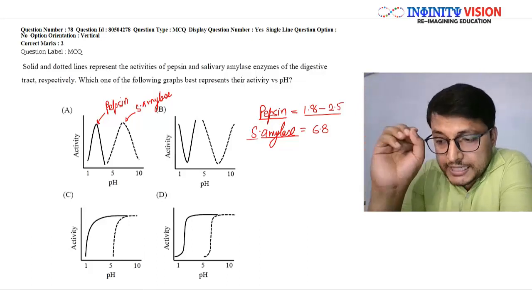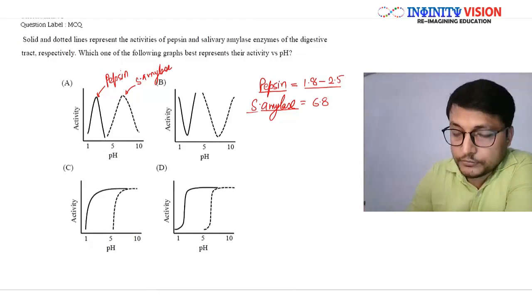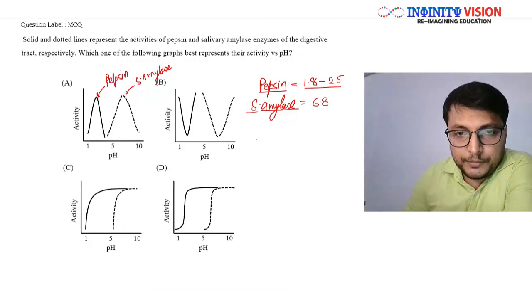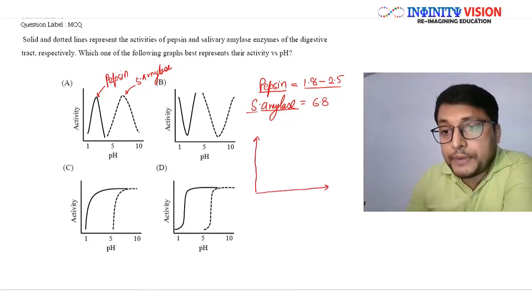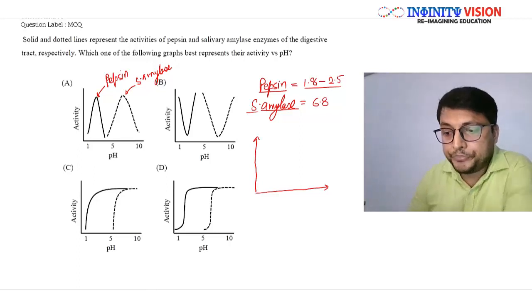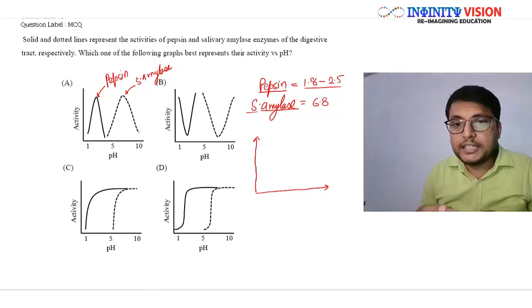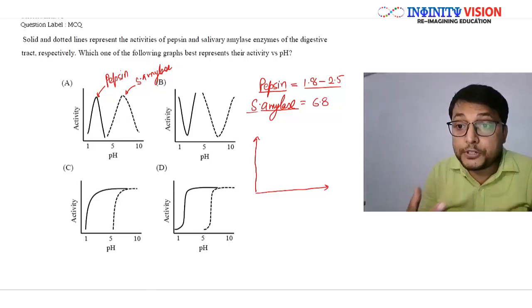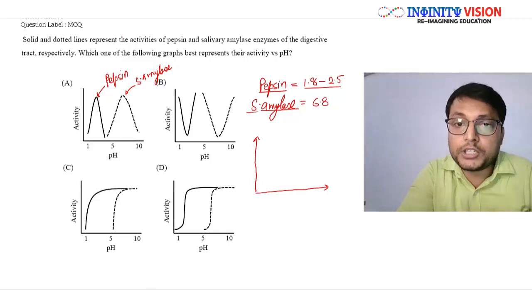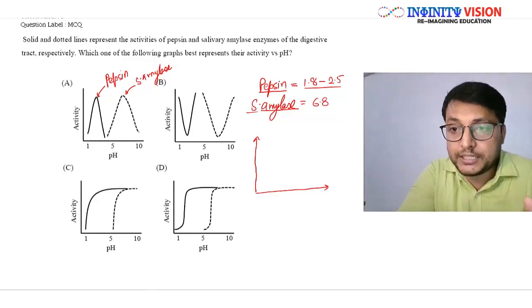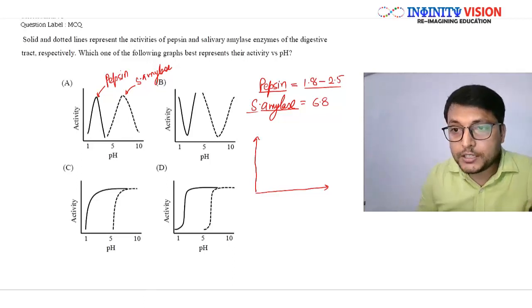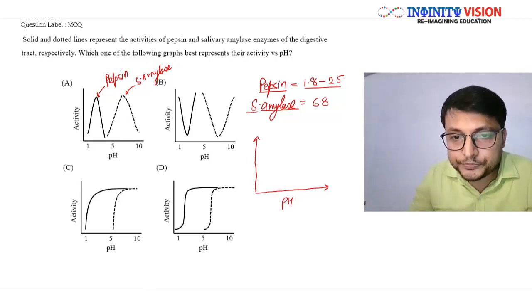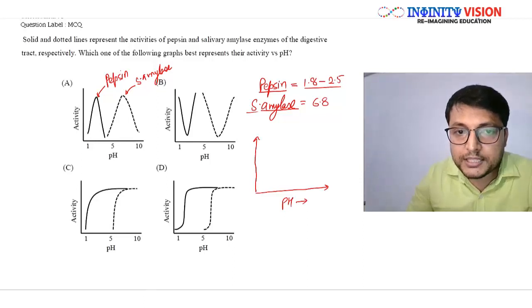Apart from that, let me tell you one more thing. If we are talking of enzymes, we find that every enzyme works best in a certain condition. If the conditions are not proper for that enzyme, then it will not work at maximum capacity. Now if we are talking in terms of pH, on the y-axis we have the enzyme activity.